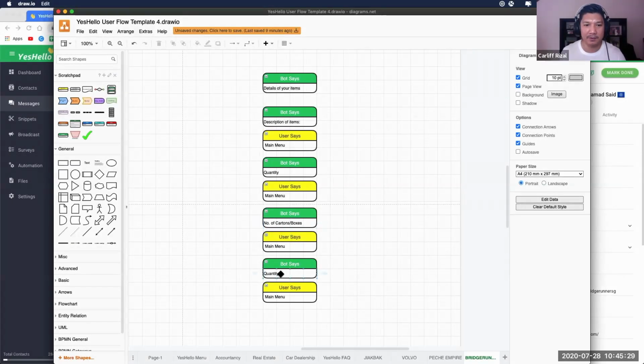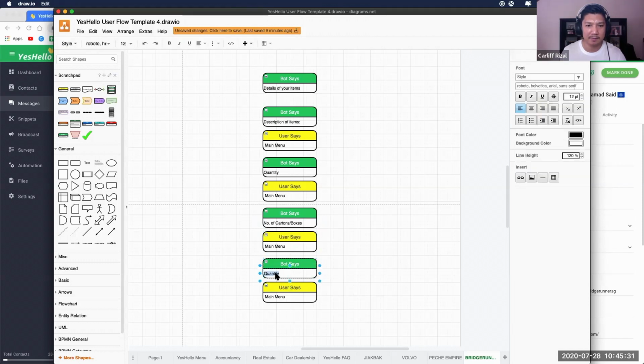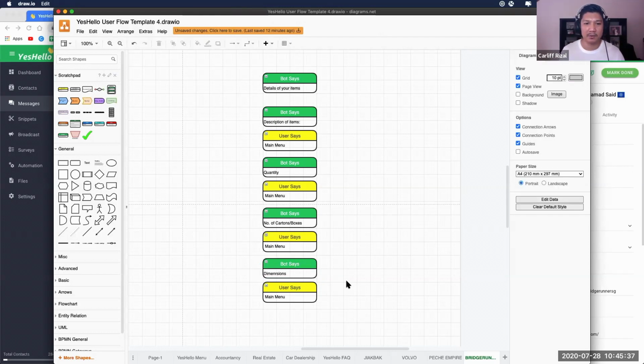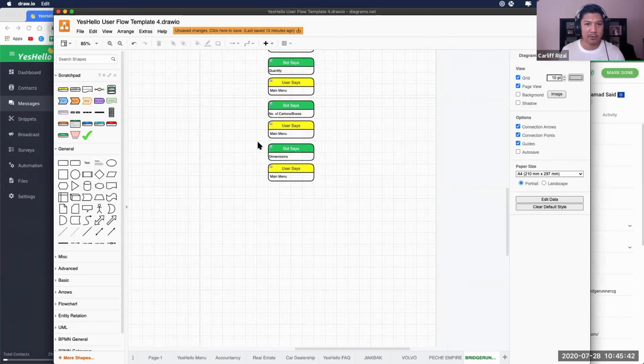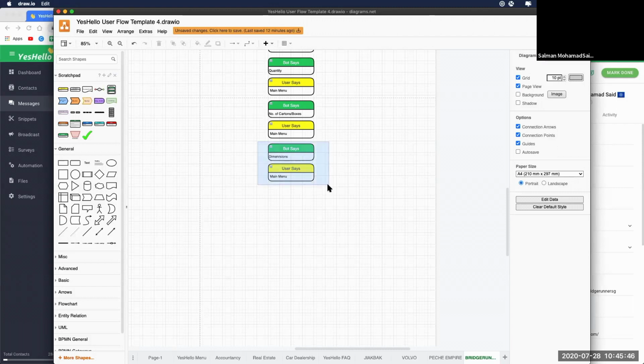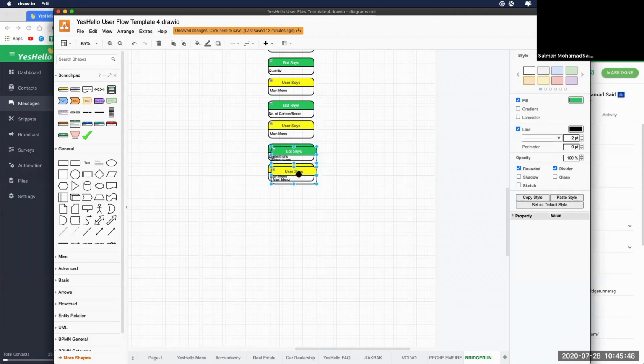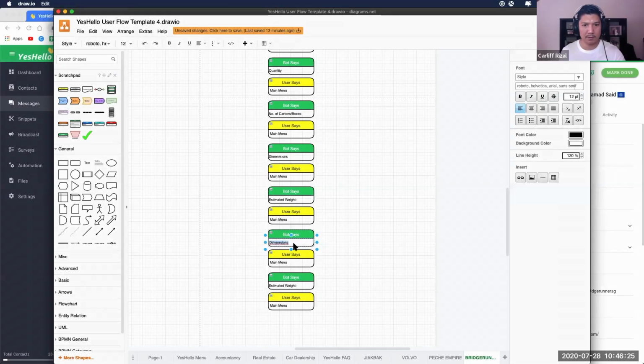And then we want to ask for dimensions, and then we want to ask for estimated weight also. So all this you need to get all the information, right? Yeah, then we can immediately give them the quotation. Got it. So items. Okay. After that, whether they need us to pick up or not.